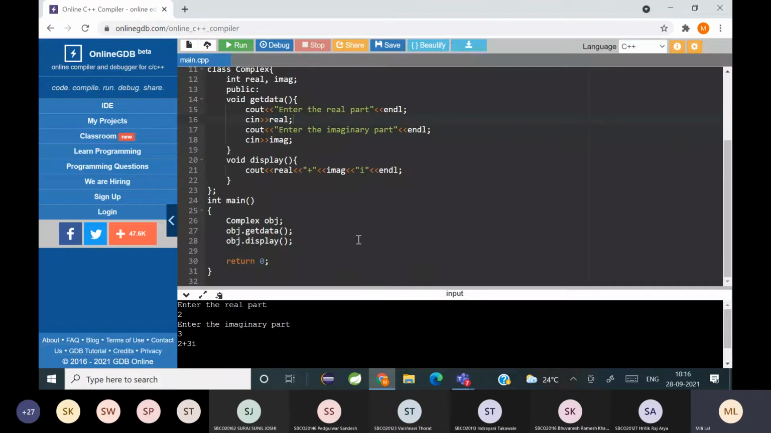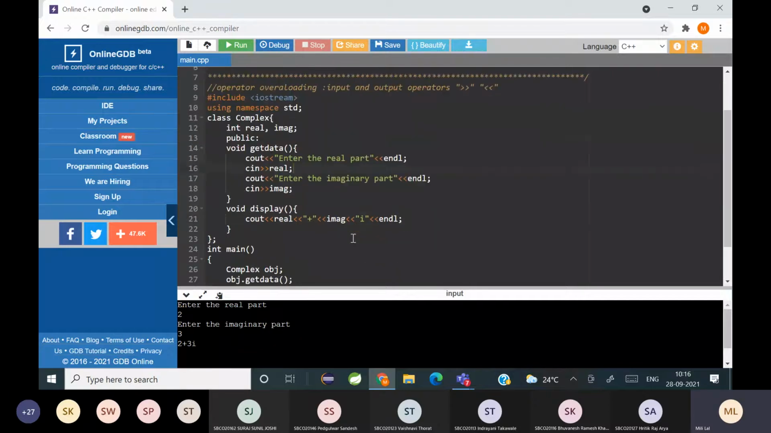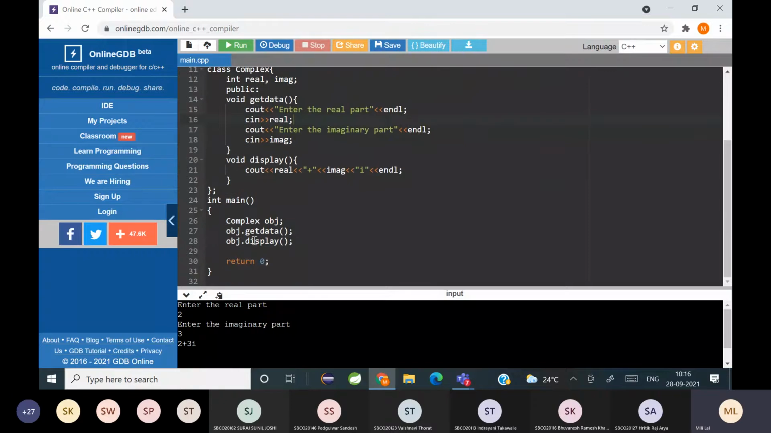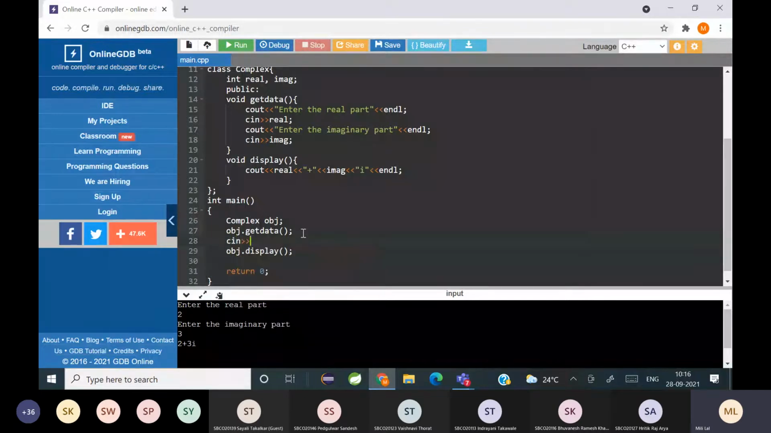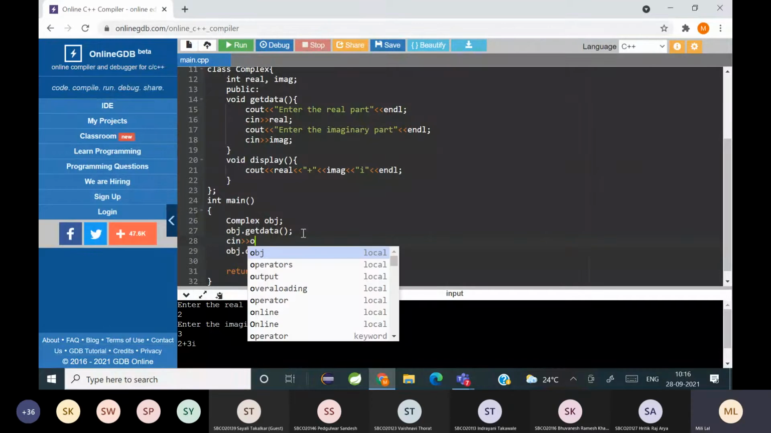Now here I'm going to show you how to use operator overloading. I'm going to overload the extraction and insertion operators instead of the get data and display function calls here. So one thing you have to remember is, instead of object.get data, I am going to write cin object.